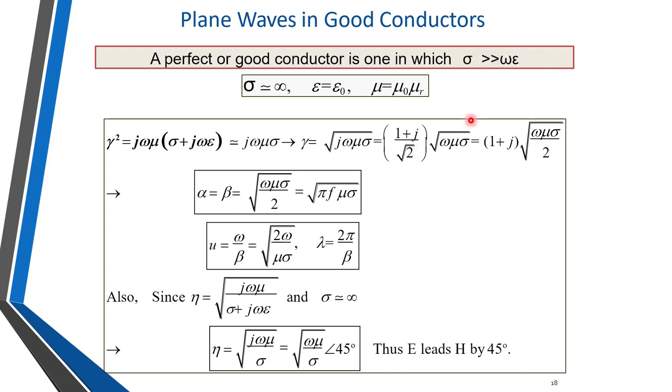We have to take the ratio of sigma upon omega epsilon. If it is very much greater than 1, then it is a good conductor. If sigma upon omega epsilon is very much less than 1, then it is a good dielectric medium. And then we can write down those equations. For a good dielectric, meaning lossless media, we can directly switch to the lossless media equations.